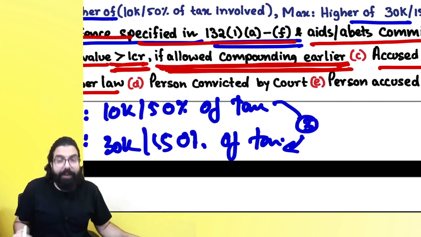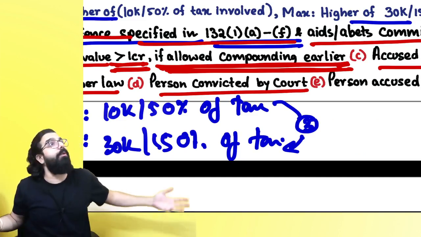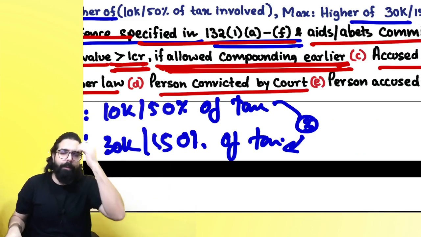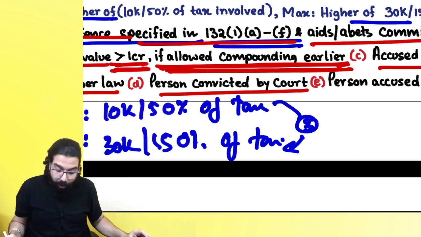If a person is convicted by the court and told, "You have to go to jail," and you say, "I will pay money and I will get out"? No. They are telling us here that if you are already convicted by the court, then you have to go to jail only.